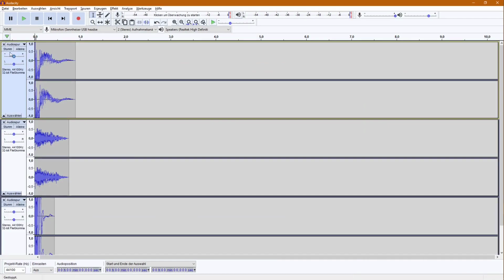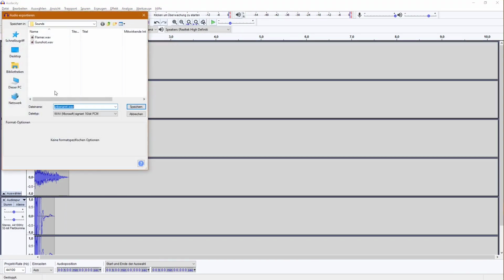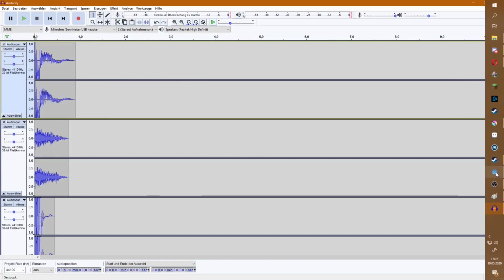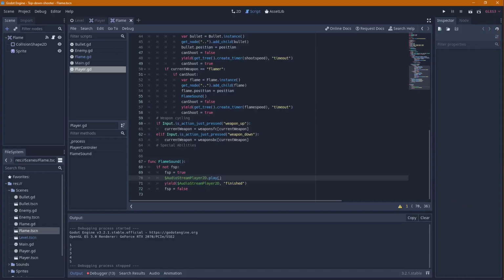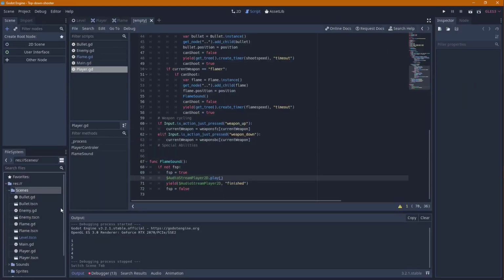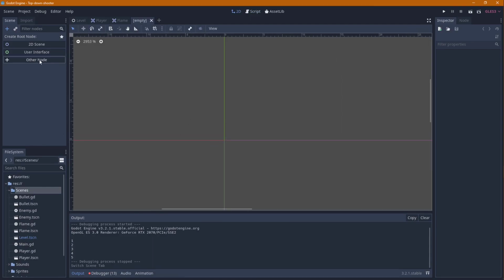Okay, I think we're pretty finished with this one. I think that sounds pretty good. So we can just export it as grenade.wav. And then get back to Godot. And we've not yet added a grenade in, but we can change that. Oh, grenade. Oh yeah, it's of course not in there. In here.